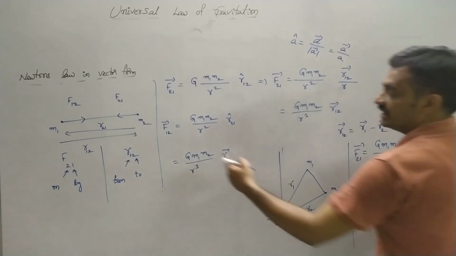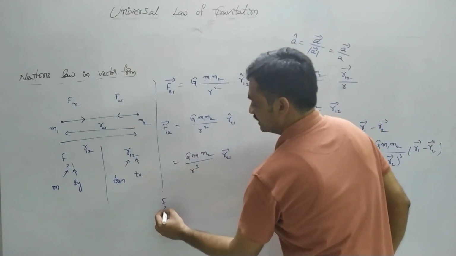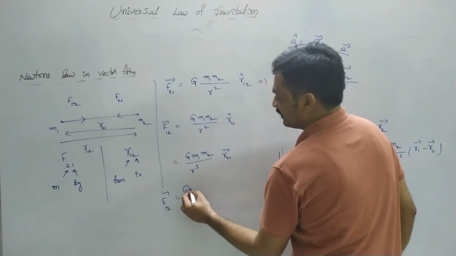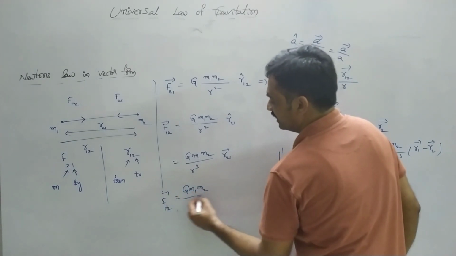Similarly, the F12 force can be represented as F12 bar is equal to G m1 m2 by r cube.